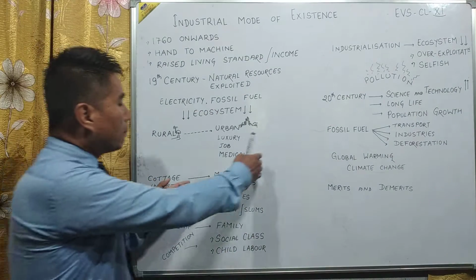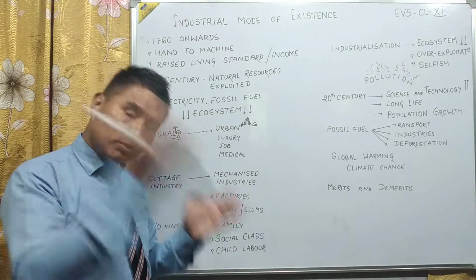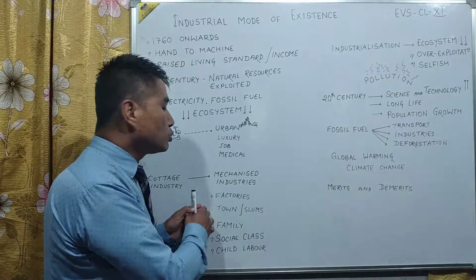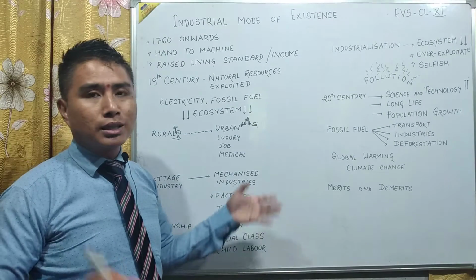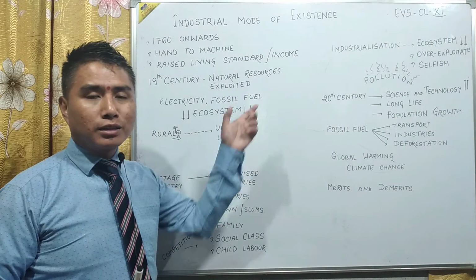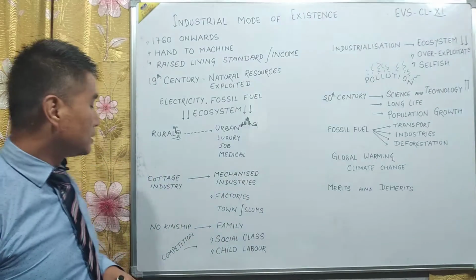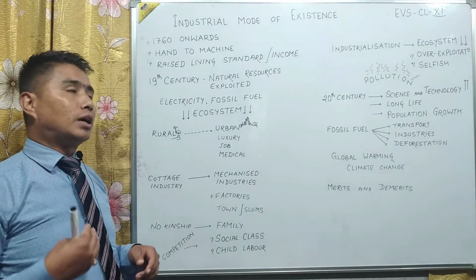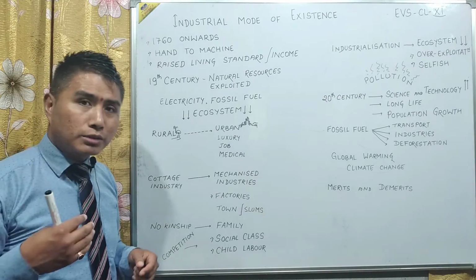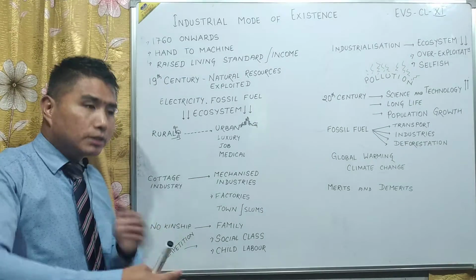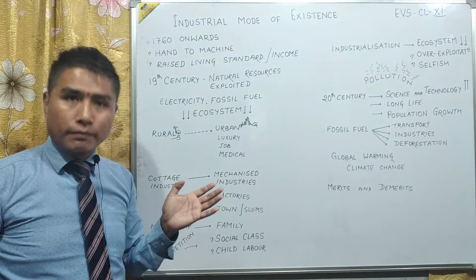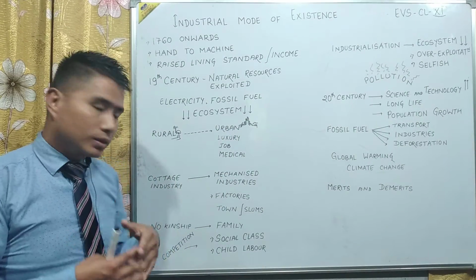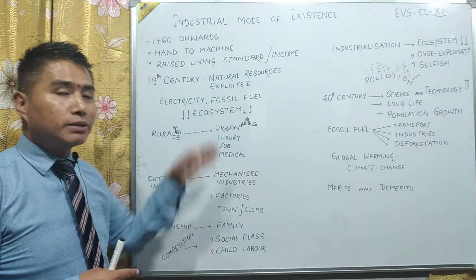Fine. So mechanized industries, all industries which were run by machines, took over from human beings, factories were set up, towns were set up, and slowly slums also started developing on the outskirts, in and around the urban areas. If you talk about the hunter and gatherer society, or pastoralism, there was a good relationship between the whole tribal people. There was a good relationship, they used to have family bonding. But now it is broken down because of the industrial revolution.